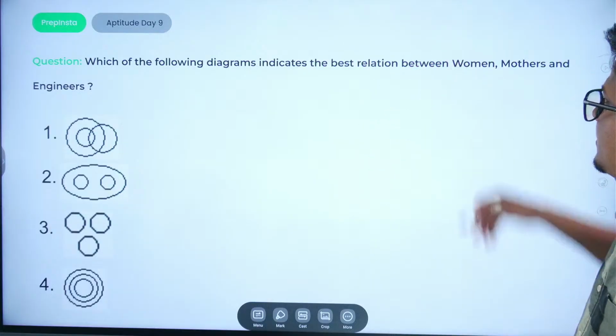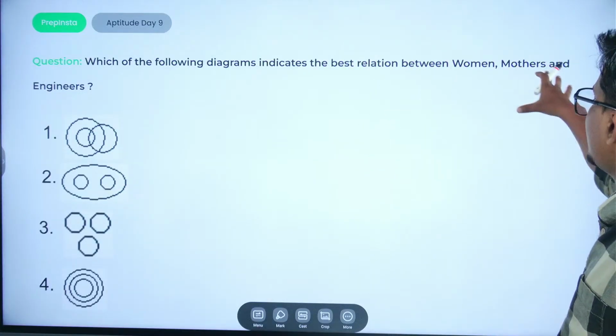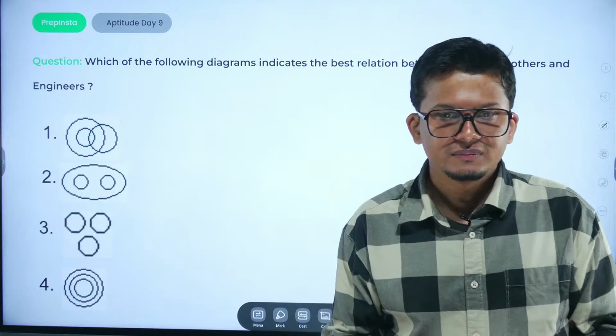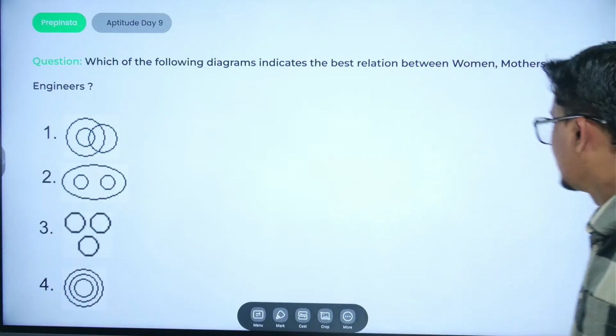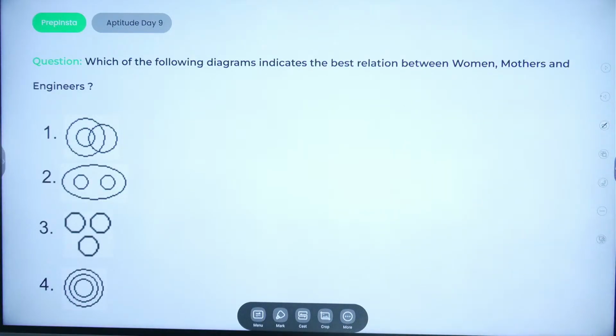Which of the following diagram indicates the best relation between women, mothers and engineers? What would be the answer?